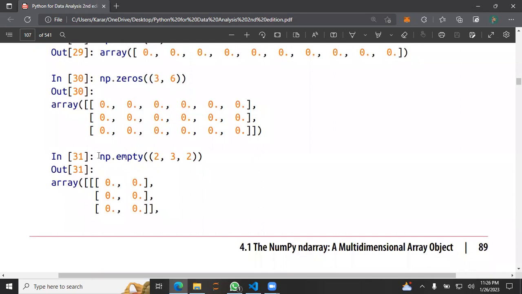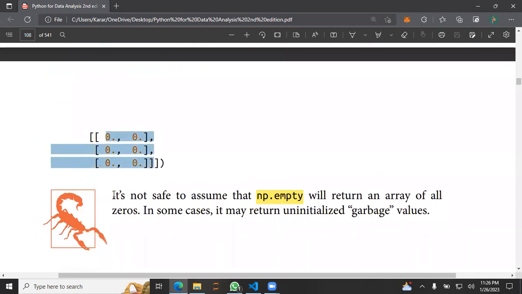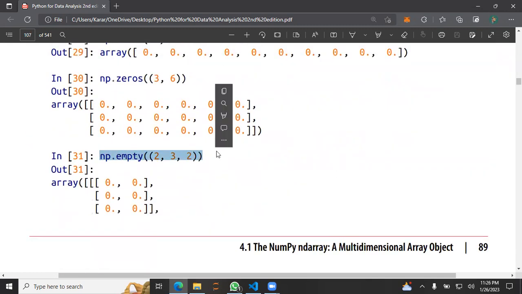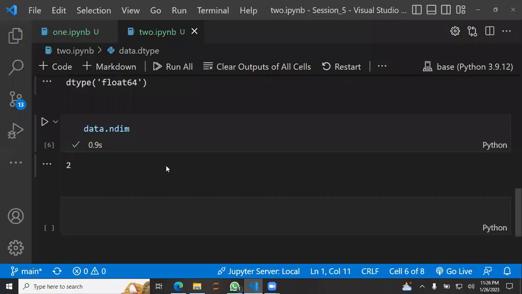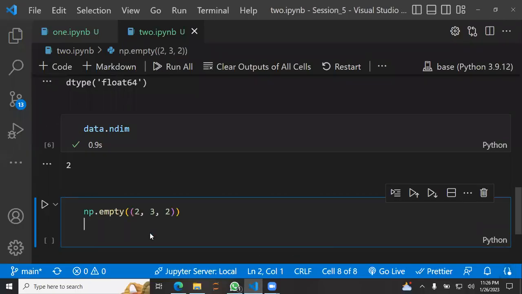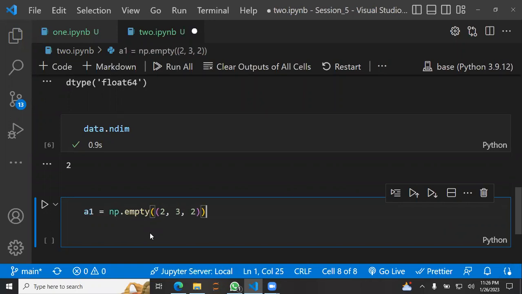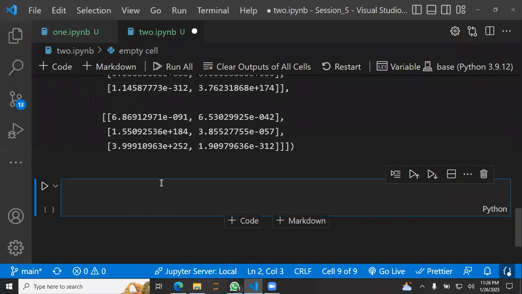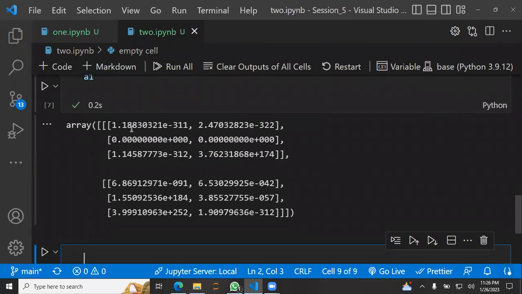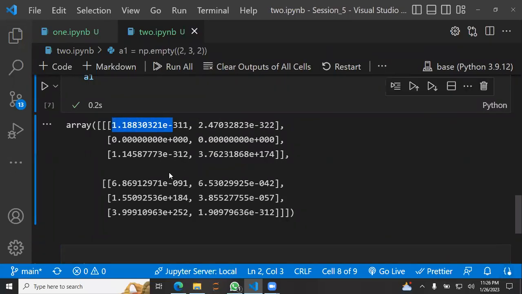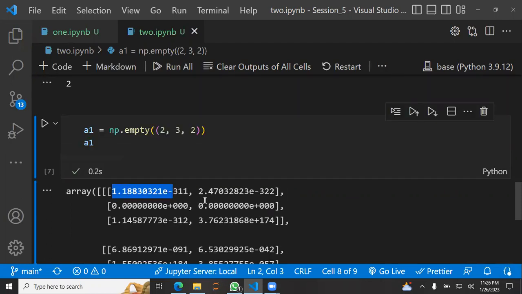Then numpy.empty. This thing is a bit tricky. Right here, you would see all of them are filled with 0. But if I run that in VS Code, I will not get zeros. I will get something else, most probably. If I store that in a1 and print a1 again, you will see that it has some random kind of values. Somewhere it's 1 and so on. What's happening here? This numpy.empty function does not generate any kind of number.